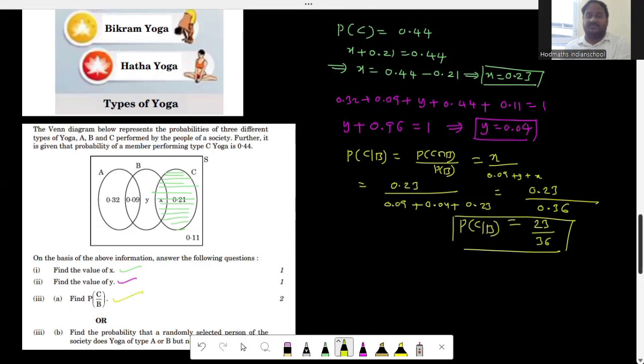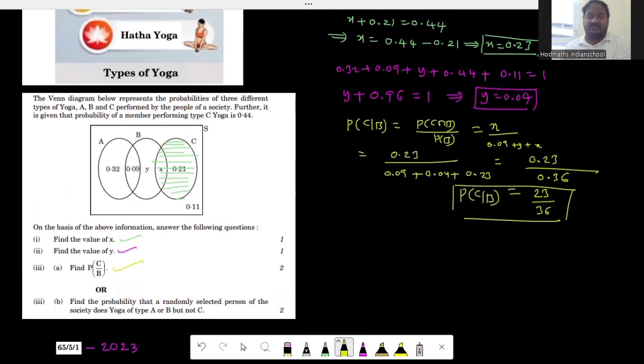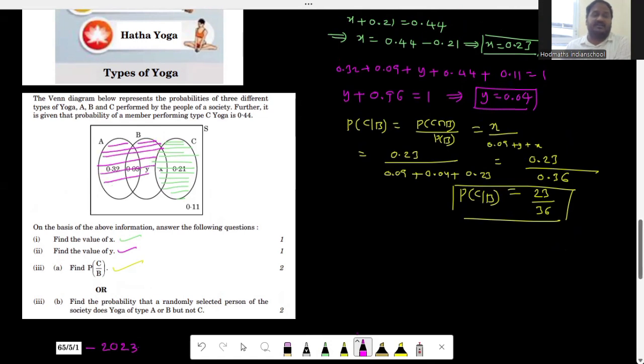And there is one more internal choice question given. What is the internal choice question given here? Find the probability that a randomly selected person of the society does yoga of type A or B but not C. What do you mean by type A or B but not C? A or B but not C means you are not supposed to enter into C. That is the meaning of A or B but not C. It is very simple, right? Easily calculated. What is that particular problem?